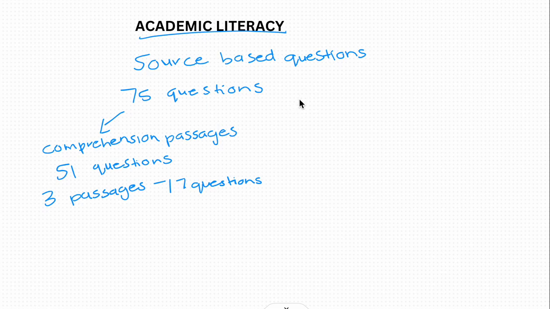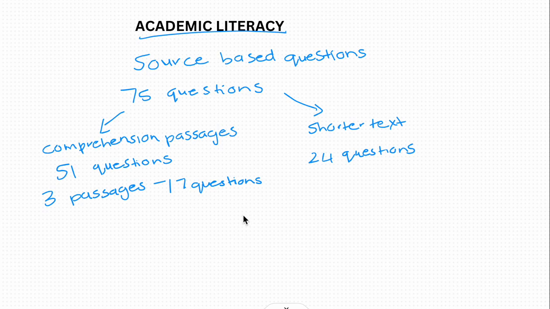The second type of question that you're going to get in the academic literacy section are questions which are based on shorter text. Unlike the long comprehension passages, you will get a couple of sentences, 1 to 4 sentences, and then you will be asked a question on this shorter text. From this section, about 24 questions based on 24 shorter pieces of text will be asked.